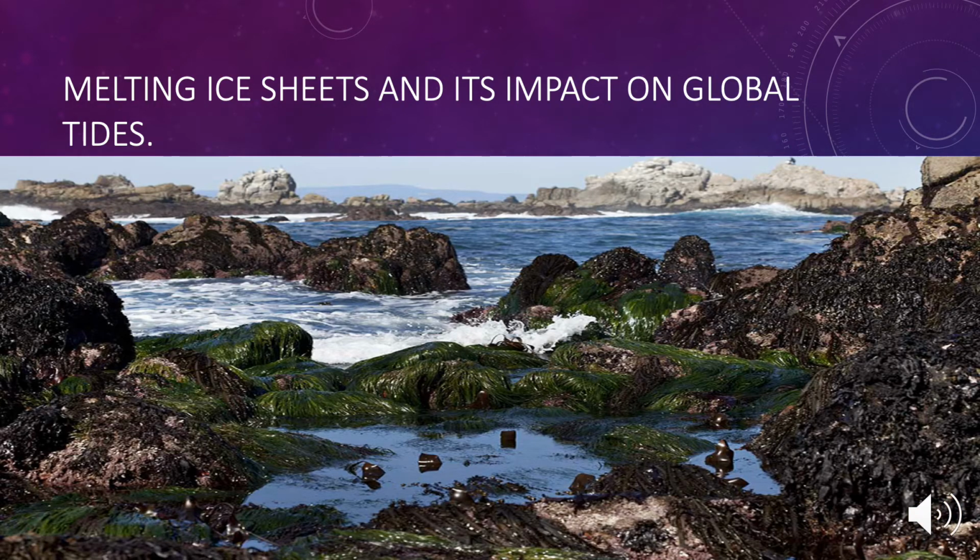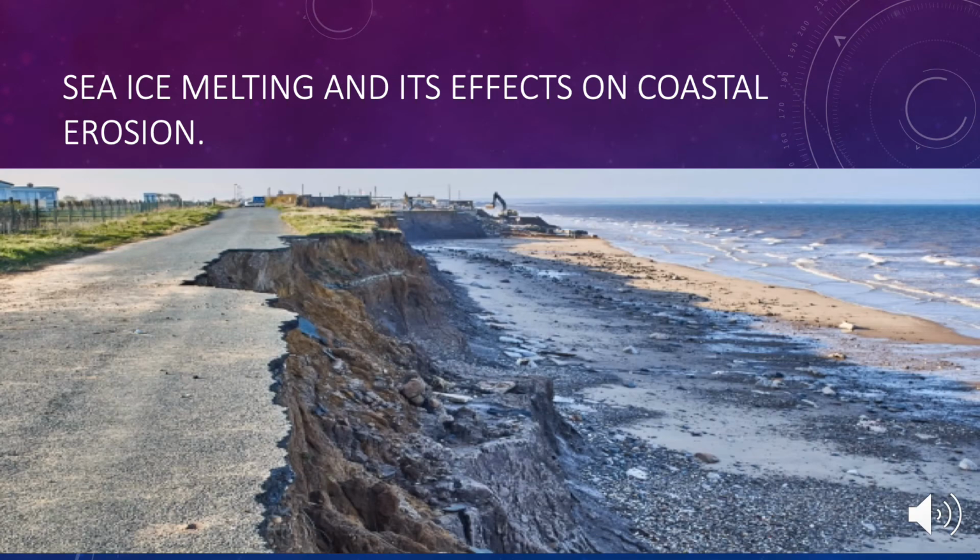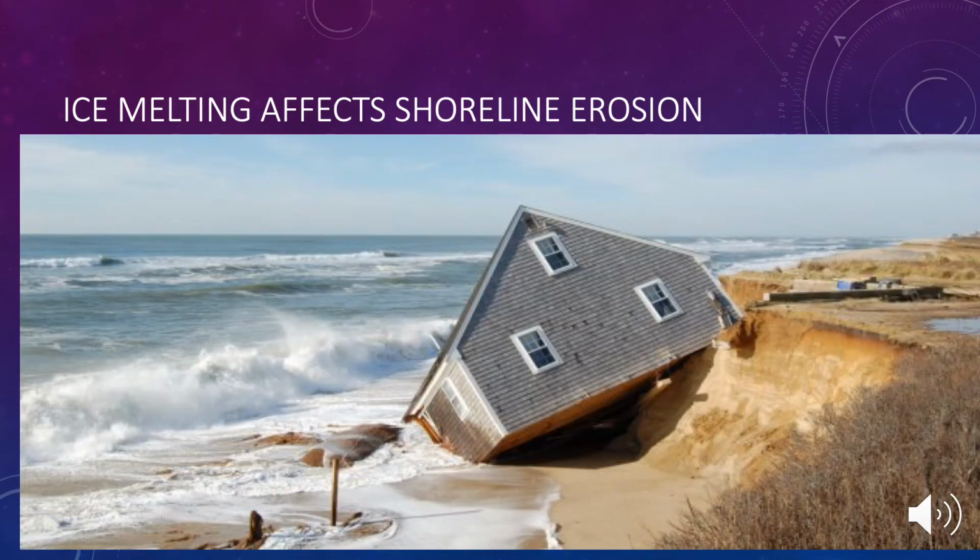Melting ice sheets and its impact on our global tides affect our mussels and our sea stars. This is an example of sea ice melting and its effects on coastal erosion. This is the effects of ice melting on the shoreline, which causes shoreline erosion.